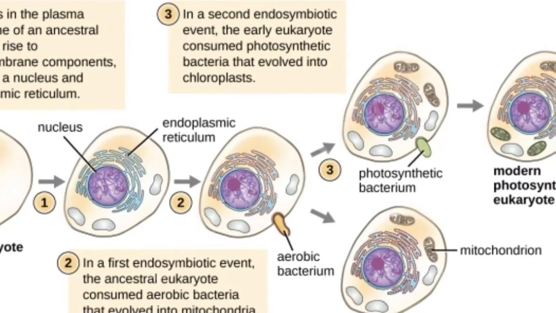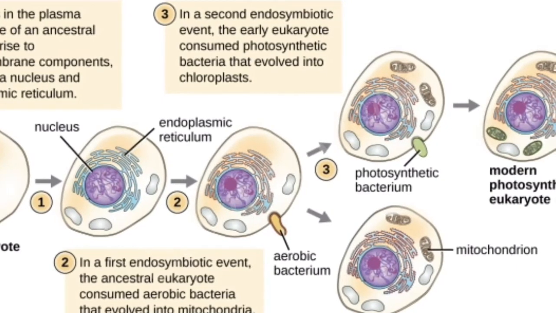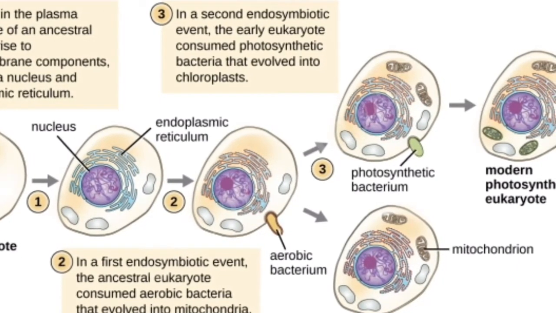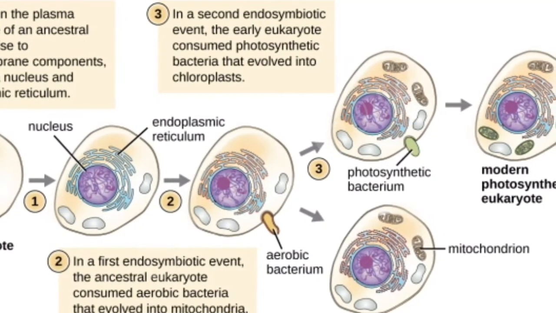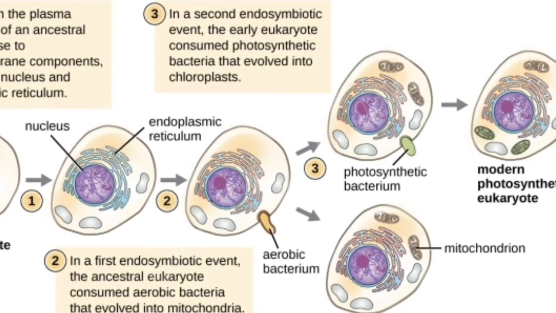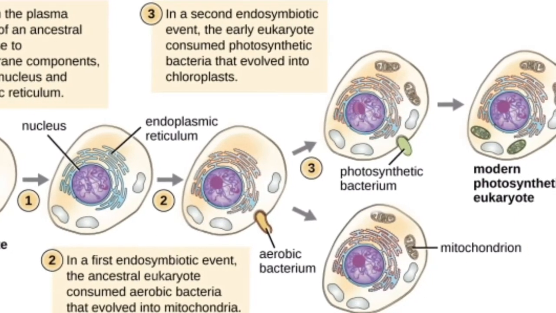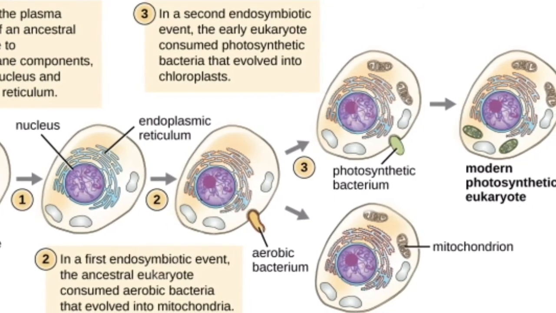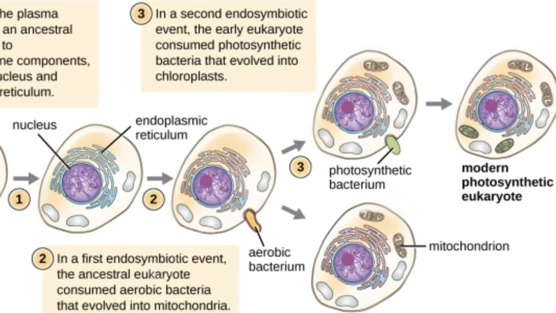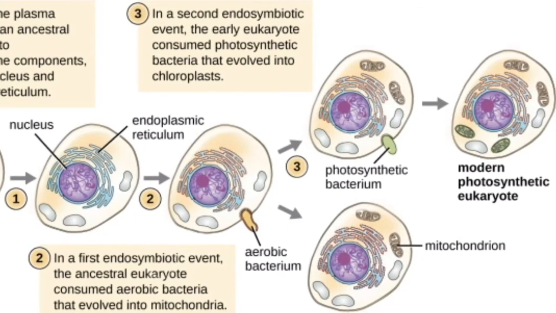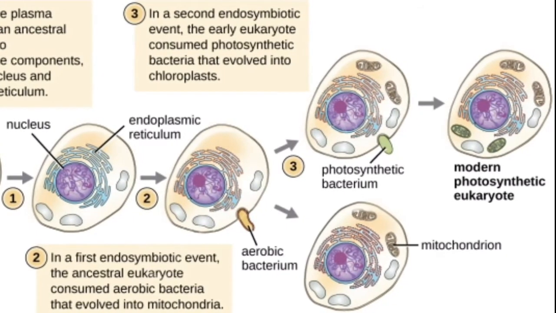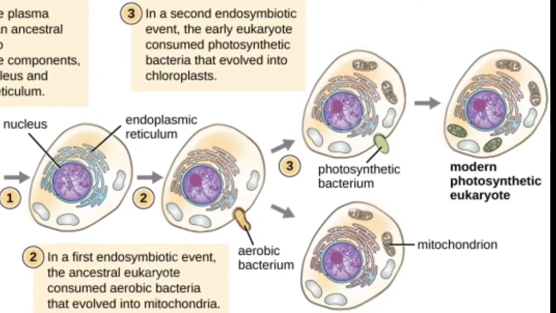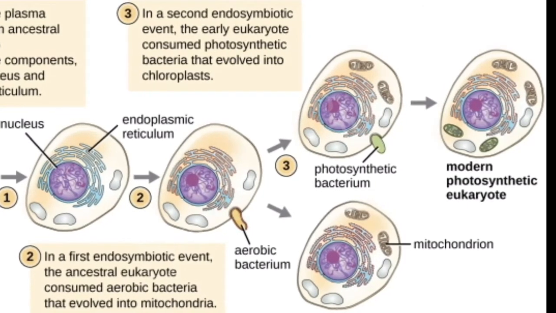When this prokaryotic cell engulfs an aerobic protobacterium which utilizes presence of oxygen in the cell, it becomes a mitochondria. And that's how the cell became eukaryotic cell, by having all the well-defined nucleus and organelle inside it.